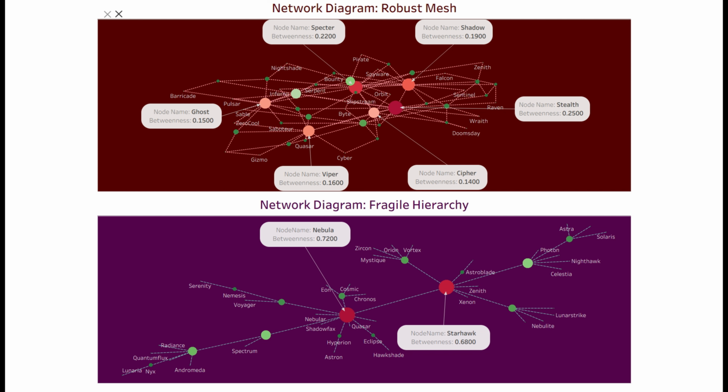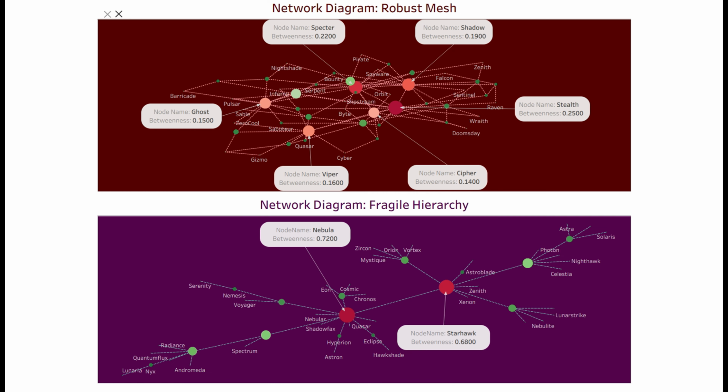Our dashboard highlights a critical trade-off between two architectural philosophies. At the top, we see a robust mesh, a system engineered for redundancy and endurance. While redundancy is often viewed as an inefficiency, here it is the primary driver of resilience, providing multiple fail-safes that ensure the network survives localized disruptions.